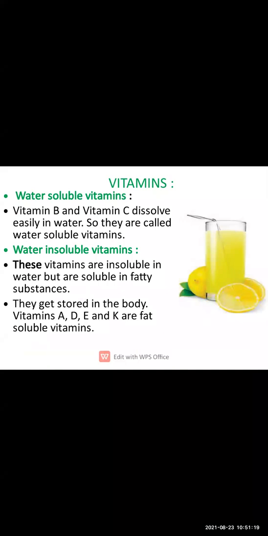Then some vitamins are soluble whereas some vitamins are insoluble. The vitamins which are soluble in water are called water soluble vitamins, and the vitamins which are not soluble in water are called insoluble vitamins. So which vitamins are soluble in water? Vitamin B and vitamin C are soluble in water. So when we make lemon juice, vitamin C gets dissolved very easily in the water. That is called water soluble vitamin.